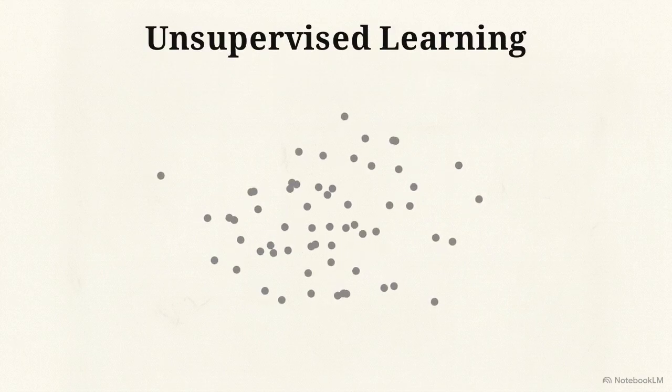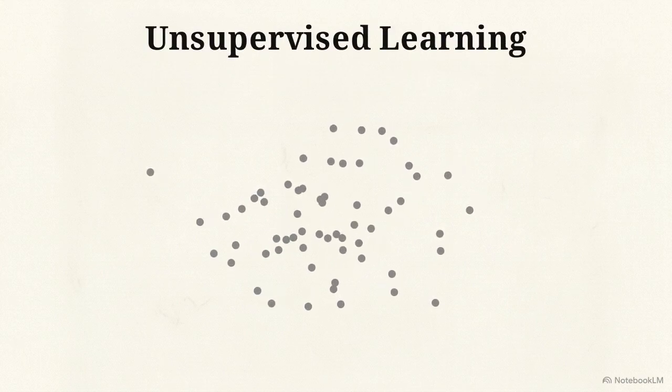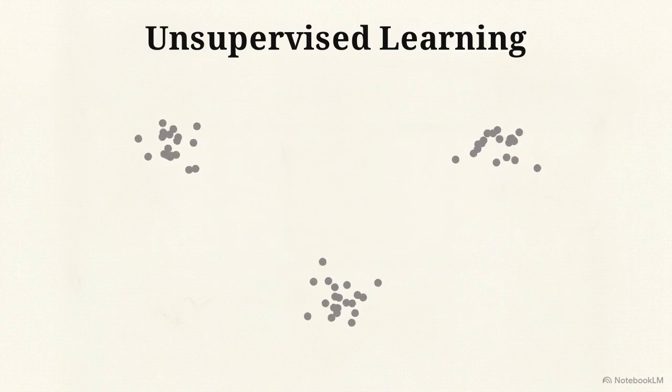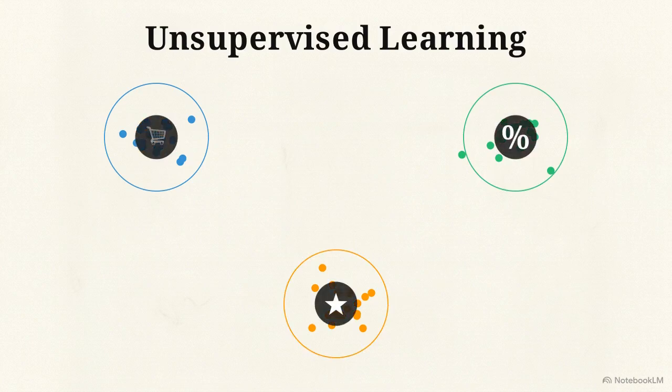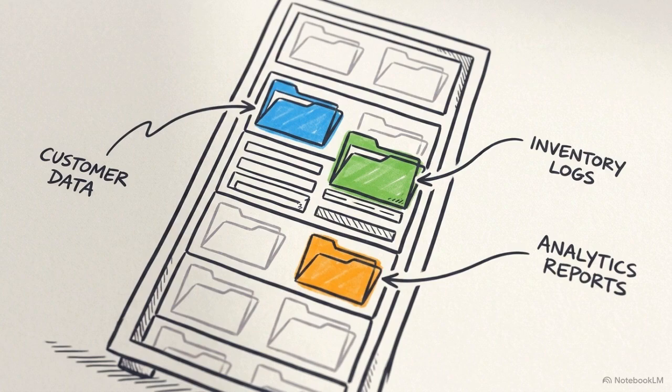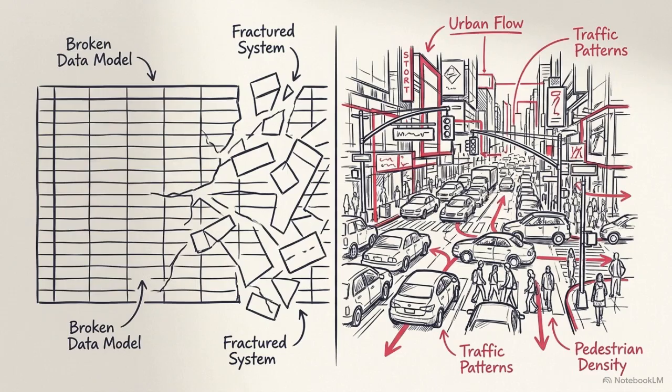When the target isn't known, unsupervised learning identifies hidden patterns in raw data. As these data points move into clusters, algorithms like k-means identify similarities across the dataset, providing a mathematical way to segment customers based on their behavior. While classical machine learning organized records and databases efficiently, these tools lacked the architecture required to interpret the messy, unstructured reality of the physical world.